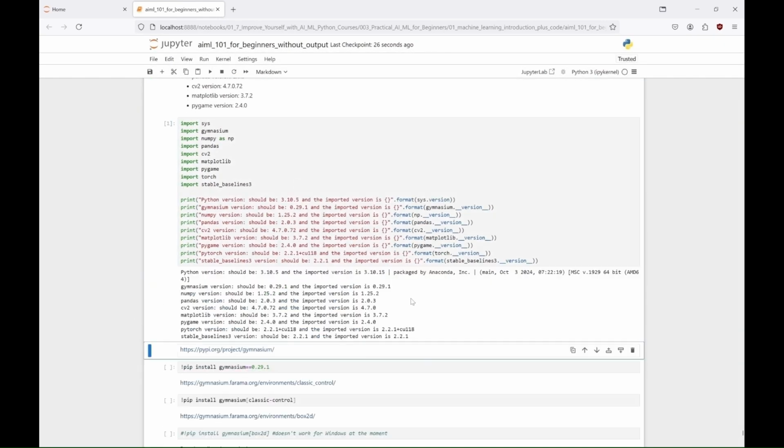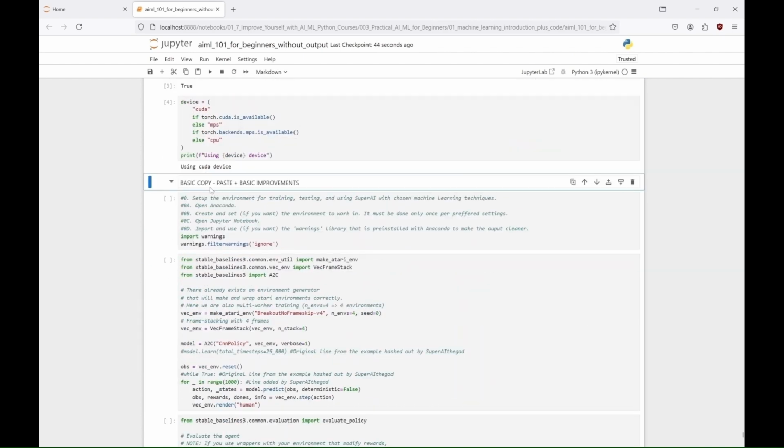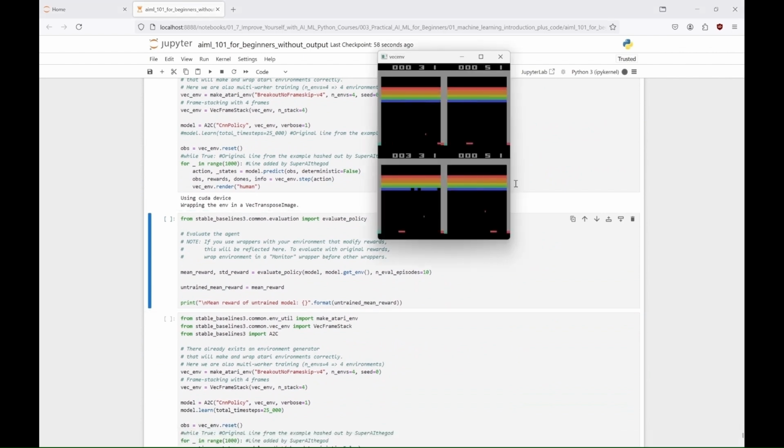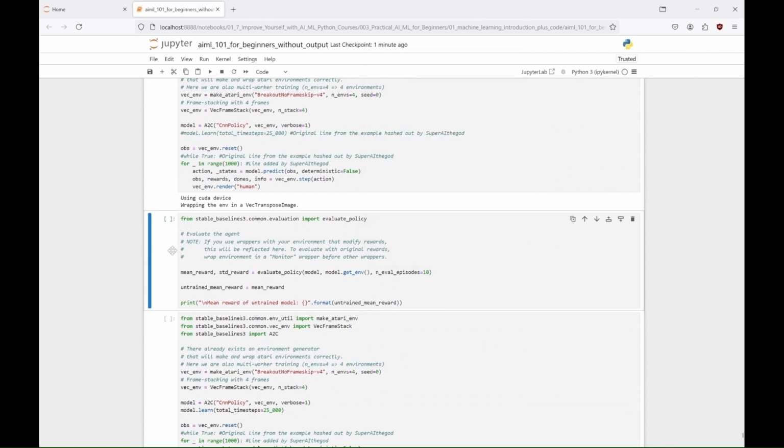So, we restart the kernel and check if everything is still okay. We visualize how the agent plays. In the Breakout environment, the agent's task is to control a paddle at the bottom of the screen to bounce a ball, and break bricks arranged at the top, with the goal of clearing all bricks without losing the ball. The agent achieves this by using reinforcement learning to predict the ball's trajectory, moving the paddle accordingly, and optimizing its strategy over time to maximize rewards for hitting bricks and avoiding life loss.